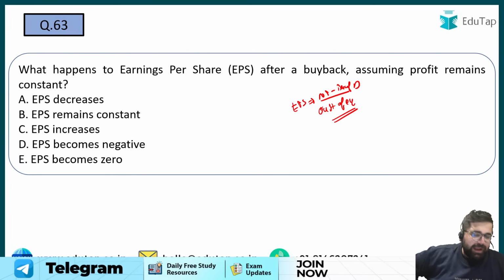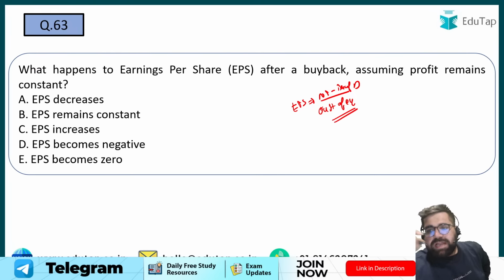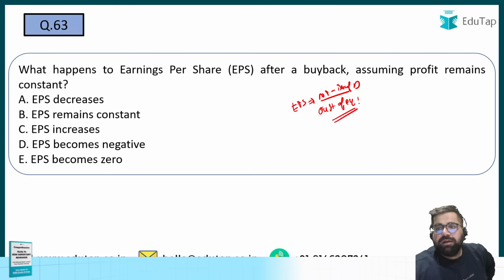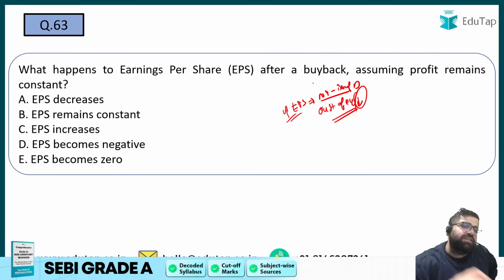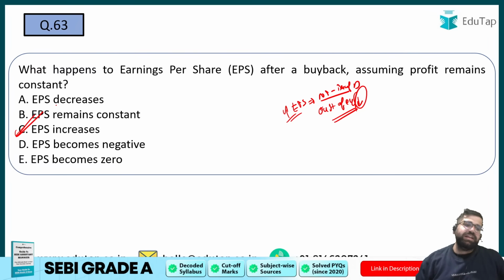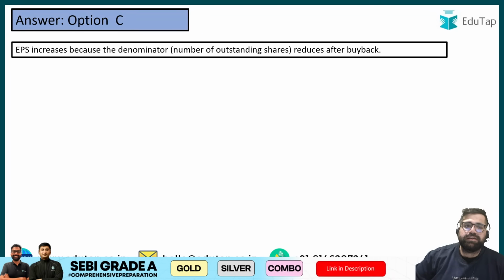Yes, different you can, but the same kind you cannot issue. Yes, simply because after buyback, your outstanding equity shares will reduce, right? Once the denominator reduces, the value of the fraction will increase. So answer will be option number C. EPS will increase. That will be the correct answer. Cool.